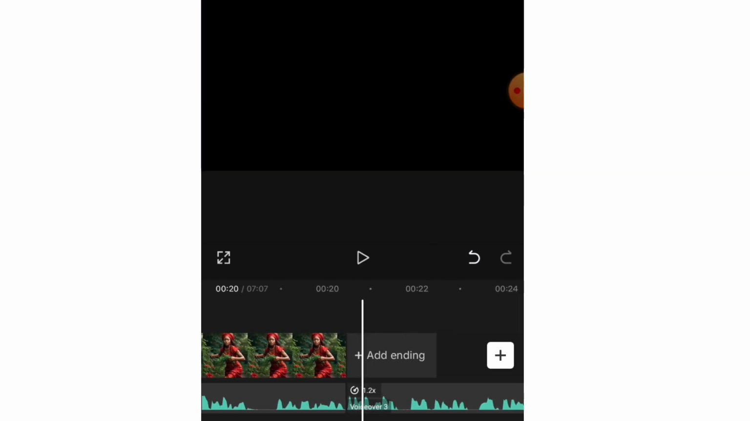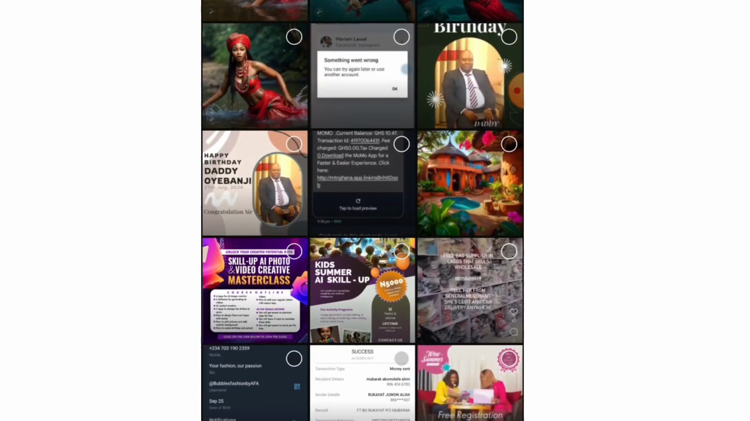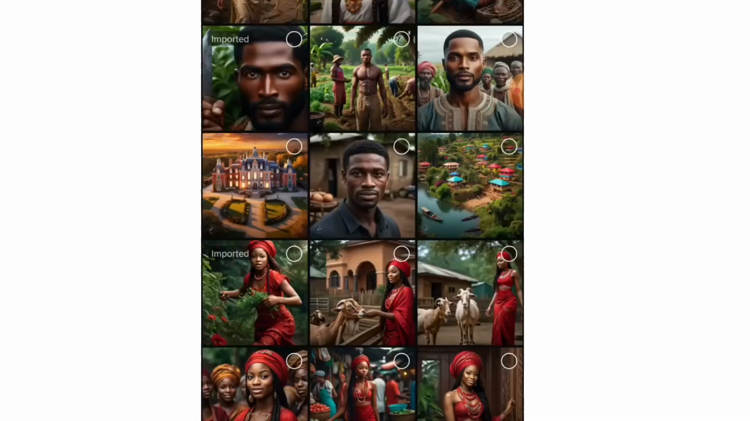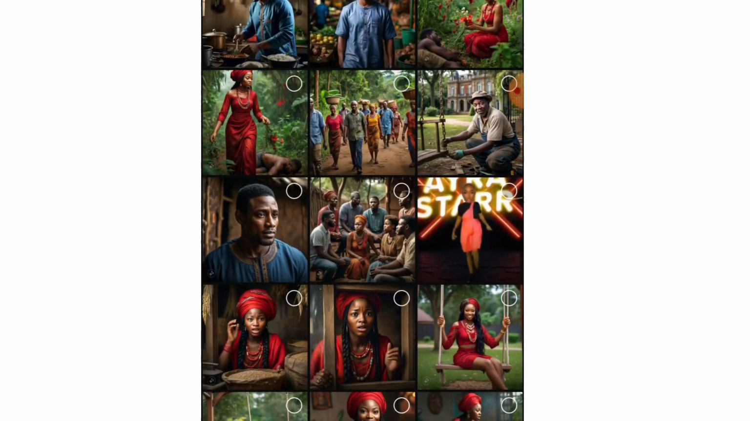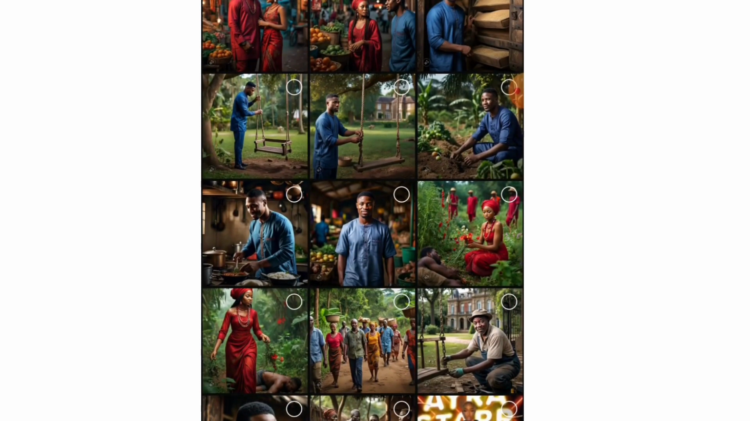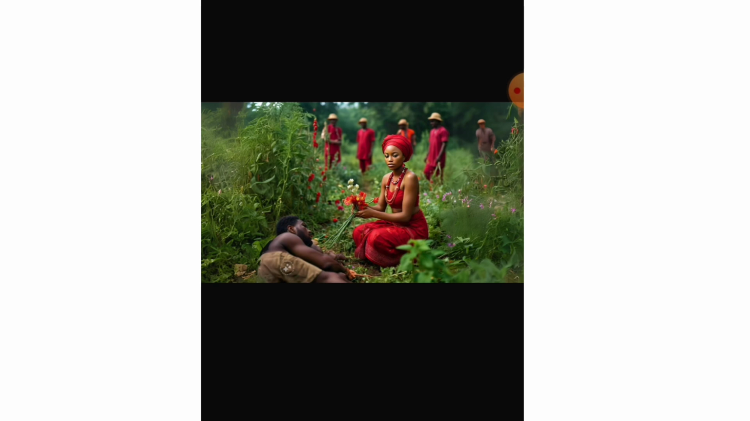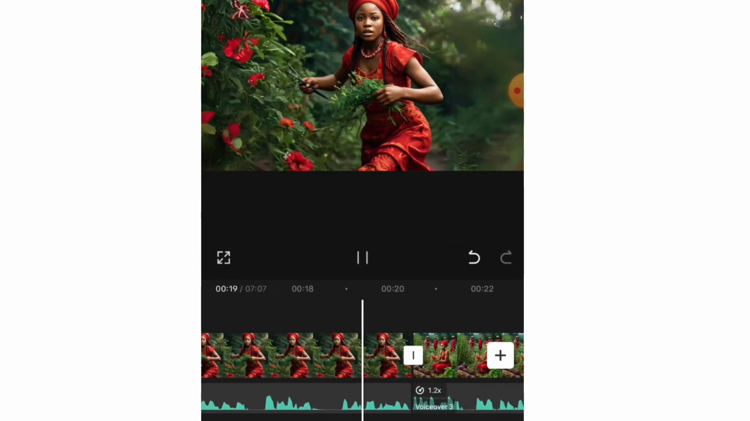Now let's add an image of the villagers where they gathered. Okay, so let's look for, I think I have an image of where the villagers gathered right here. Okay, I'm going to add this.